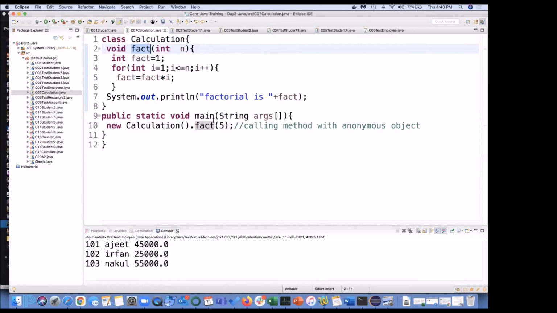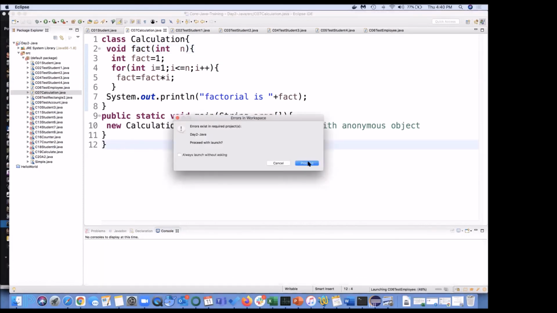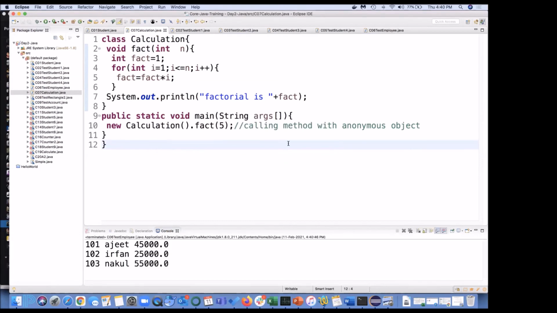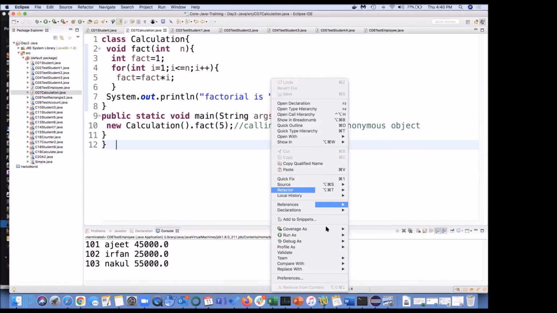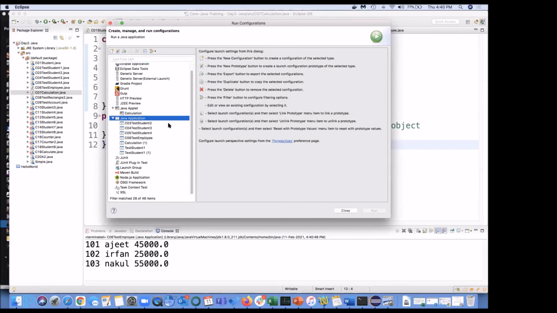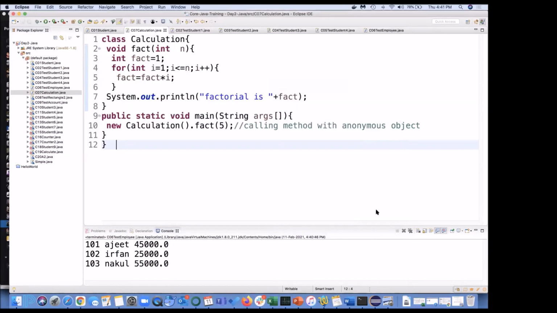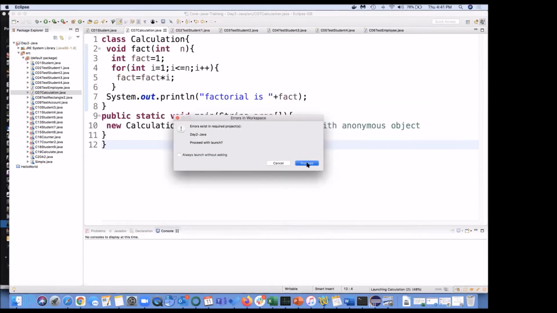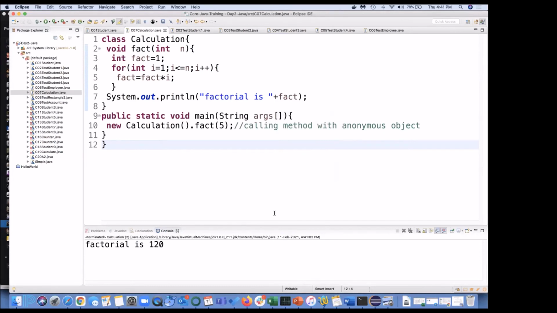I just have to call from main and don't want to do any operation further on this. That is why in this example we have used an anonymous object. Nice. Factorial is 120.